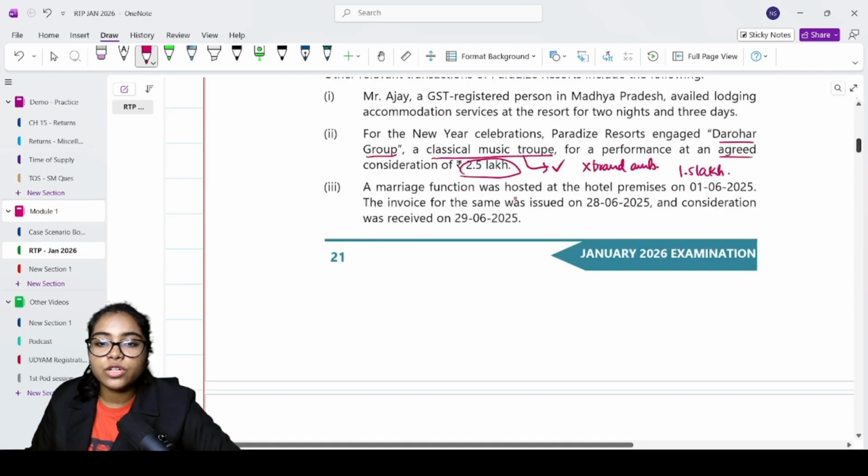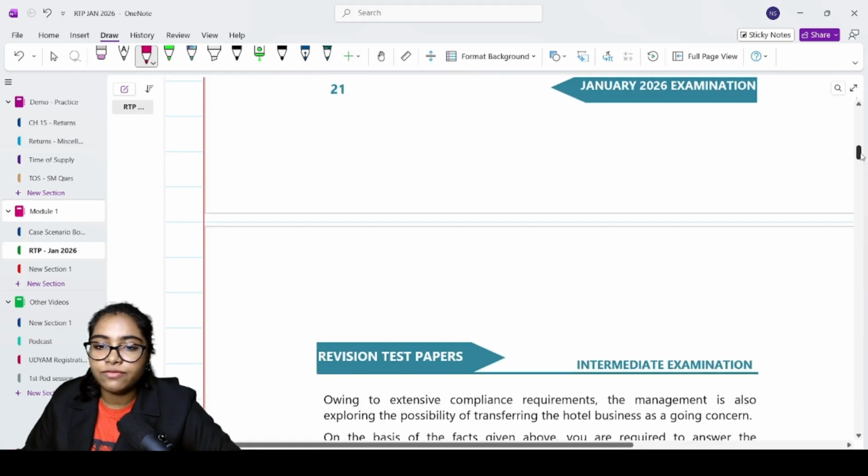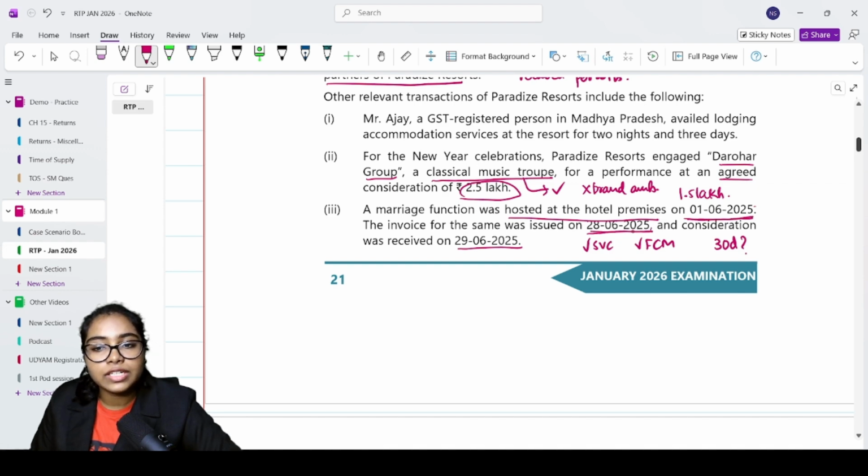Then, a marriage function was hosted at the hotel premises on 1/6/2025. The invoice was issued on 28/6/2025. Consideration was received on 29/6/2025. Alright. So, this is a service FCM. What is the first question that you need to ask? Have you issued the invoice within 30 days? What is the invoice date? 28/6/2025. From 1/6/2025, within 30 days, have you issued?